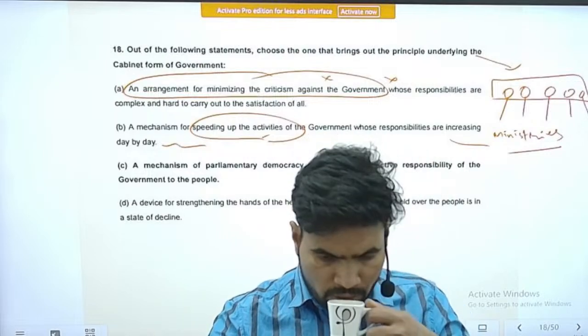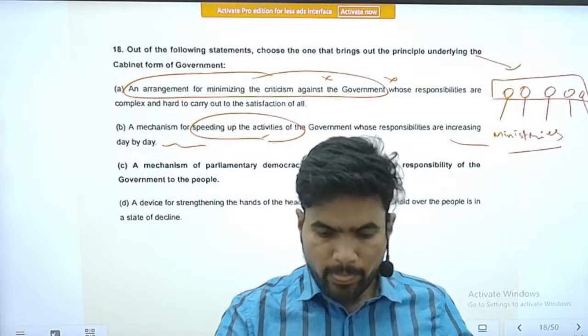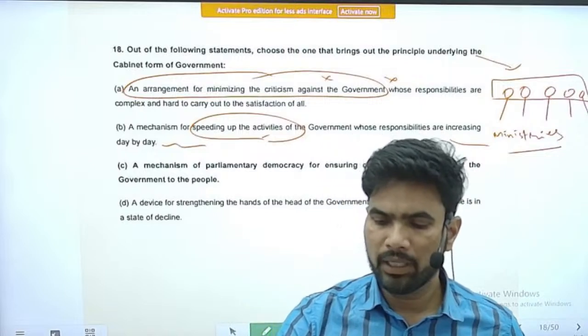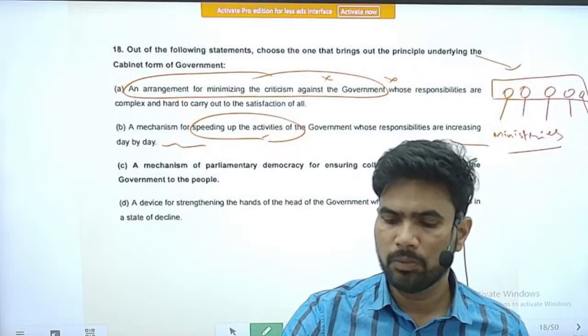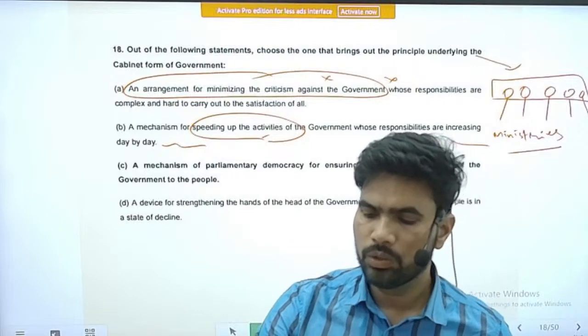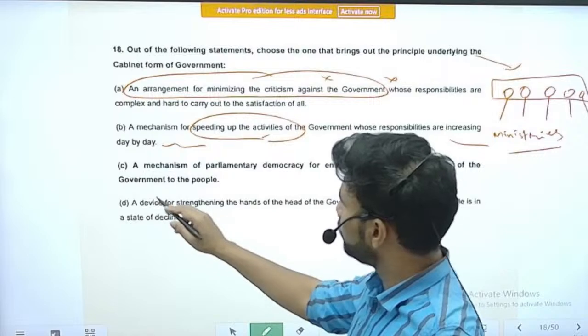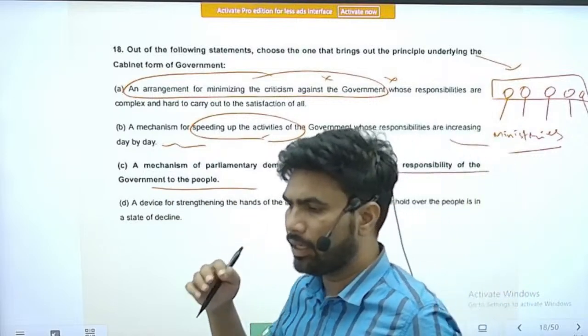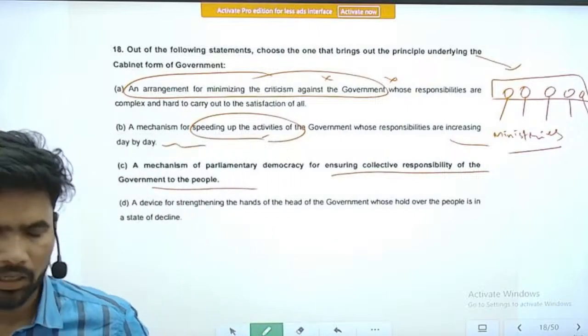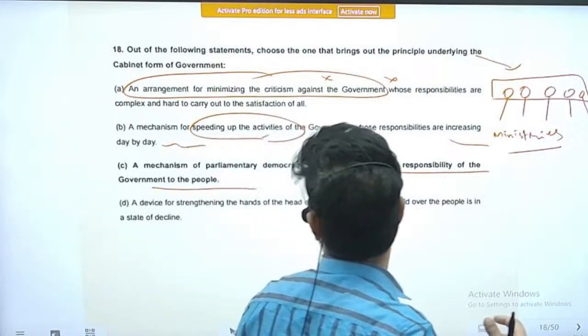Option C, a mechanism of parliamentary democracy for ensuring collective responsibility of the government to the people. Yes, so this is the actual conceptual theory behind a cabinet form of government.